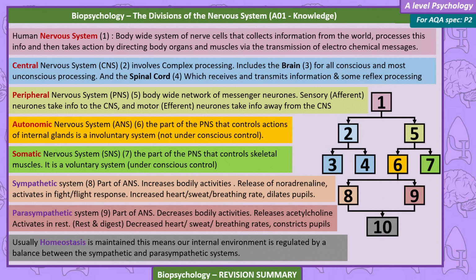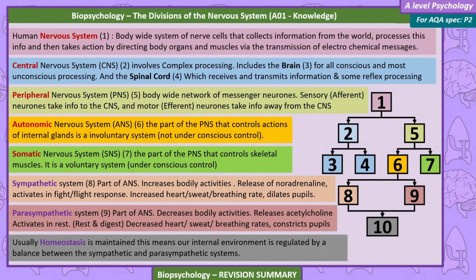Peripheral nervous system, PNS, a body-wide network of messenger neurons. Sensory, afferent neurons, take information to the CNS, and motor, efferent neurons, take information away from the CNS. Autonomic nervous system, ANS, the part of the PNS that controls actions of internal glands and is an involuntary system, so not under conscious control. Somatic nervous system, SNS, the part of the PNS that controls skeletal muscles. It's a voluntary system, so under conscious control.